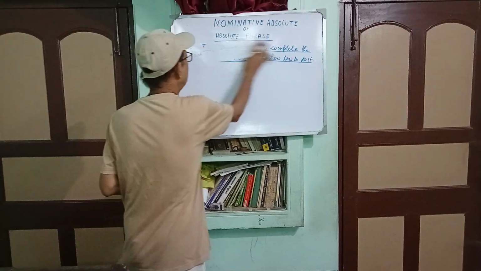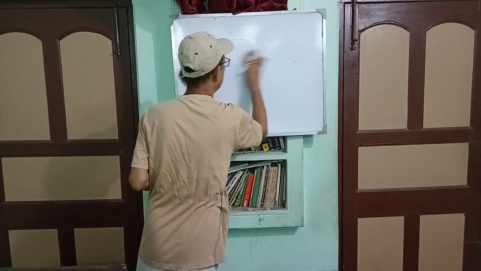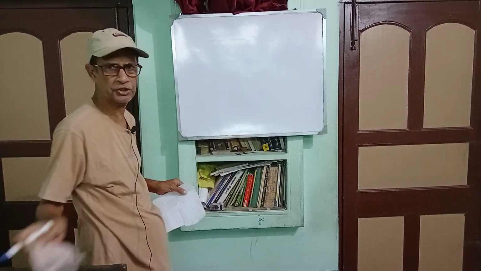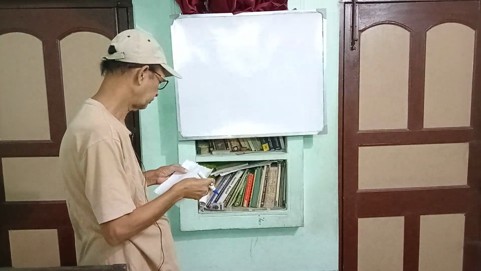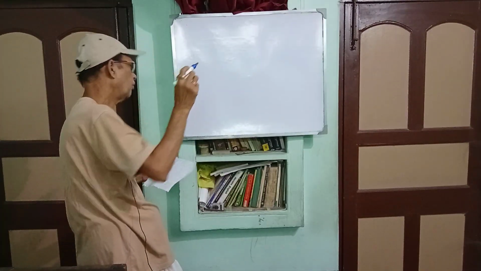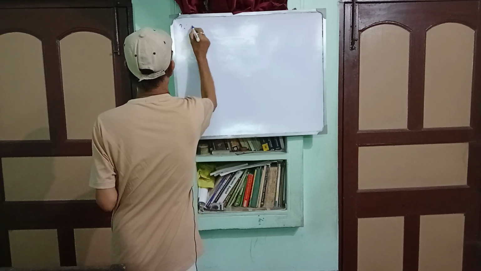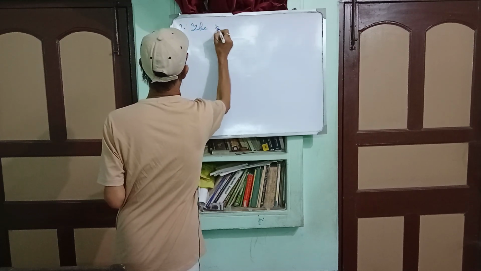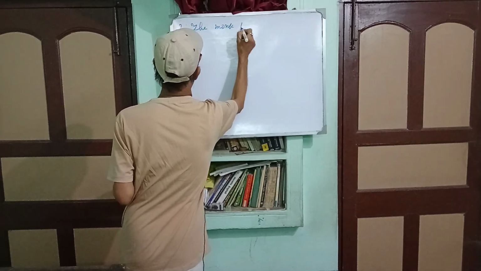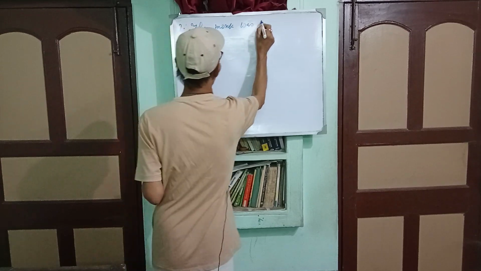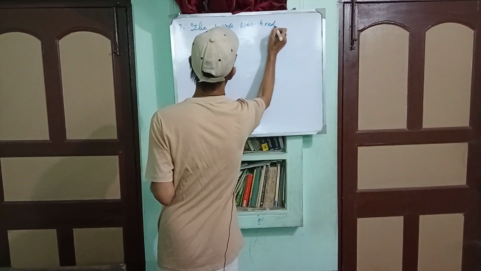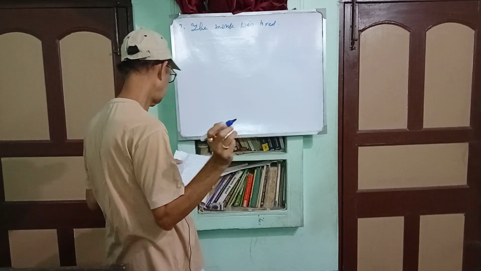Number two, for example, the monk was tired. Full stop.